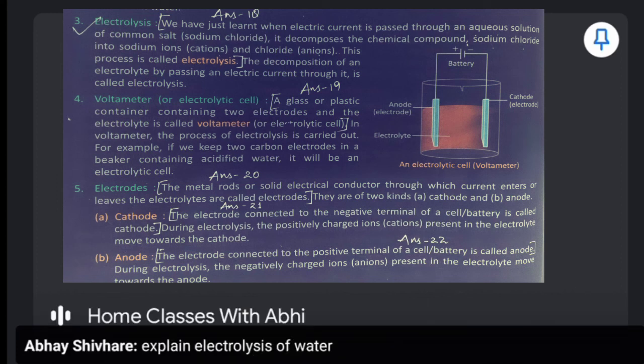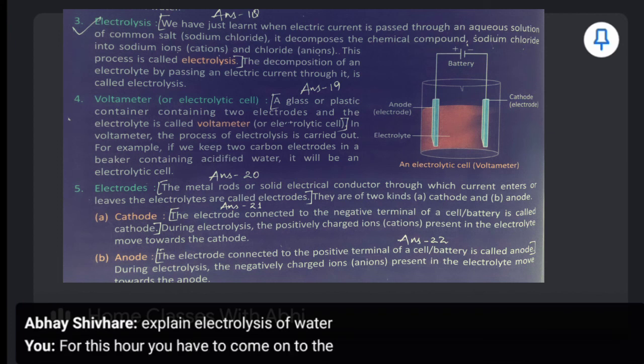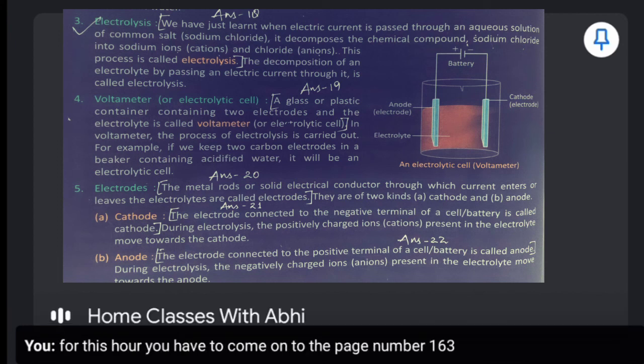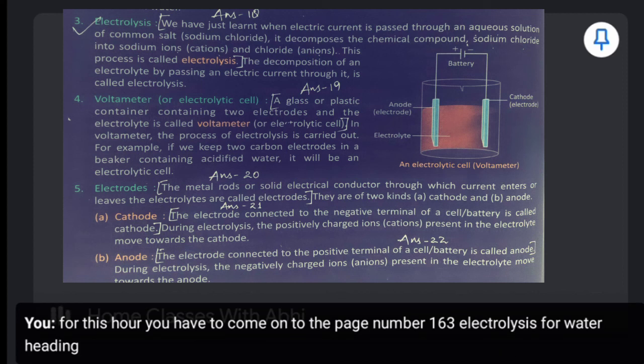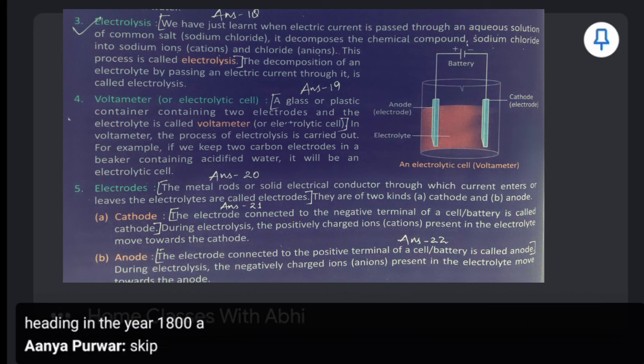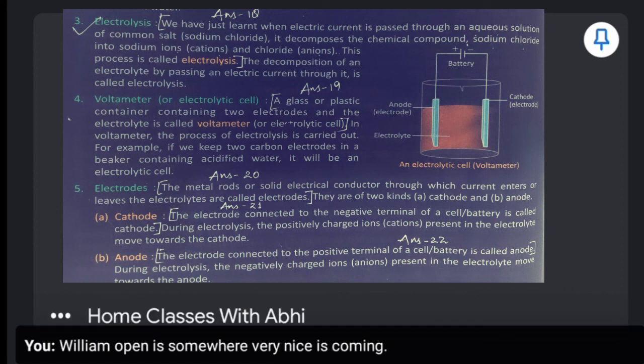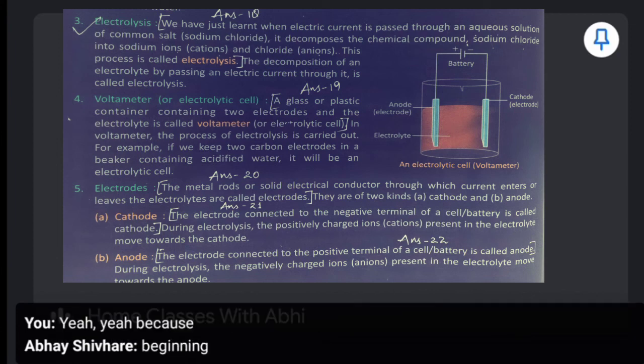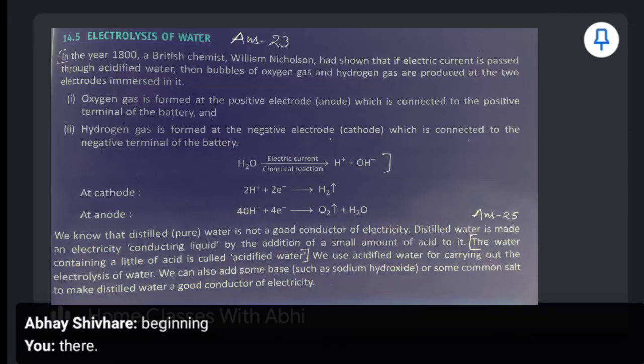For this answer you have to come to page number 163, electrolysis of water heading. In the year 1800, a British chemist, William Nicholson... Somewhere very noise is coming. I'm going to repeat because some noise was there. Page number 163, electrolysis of water.